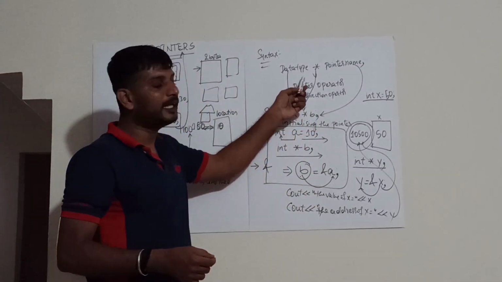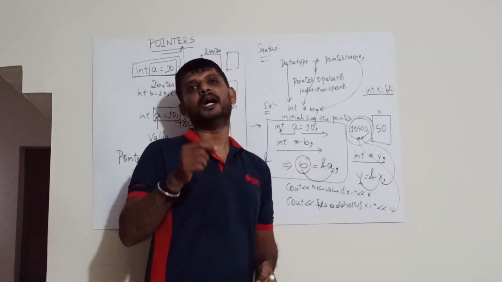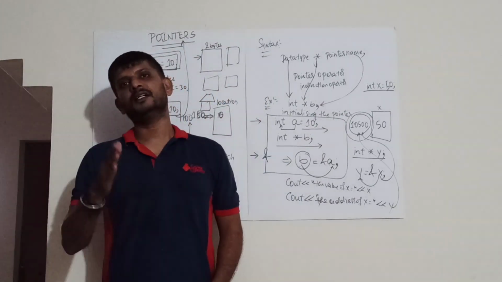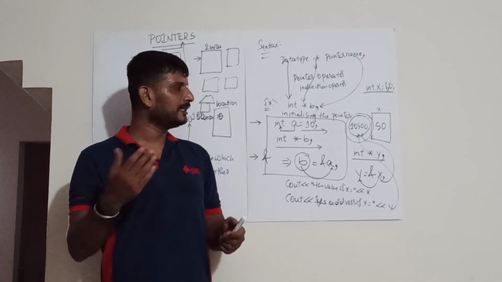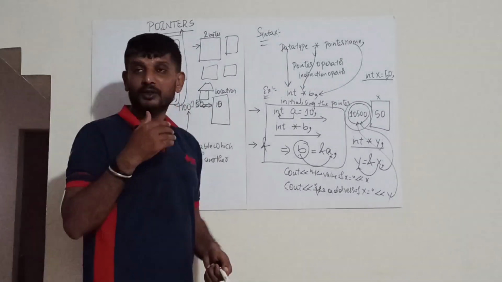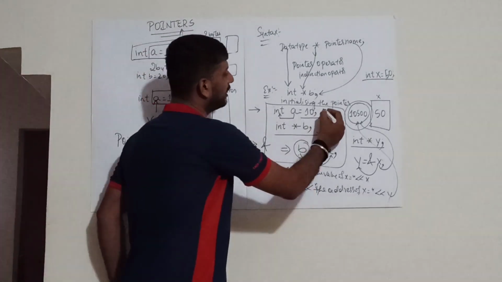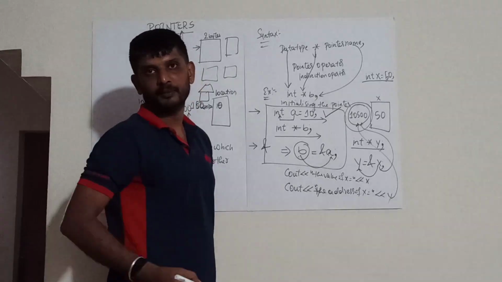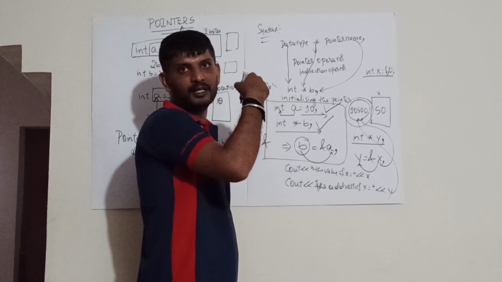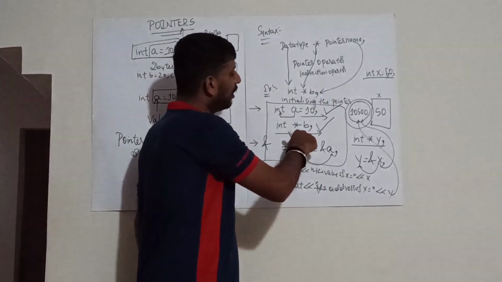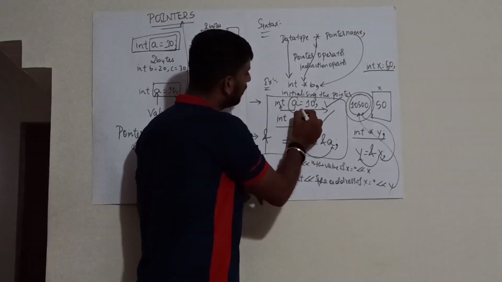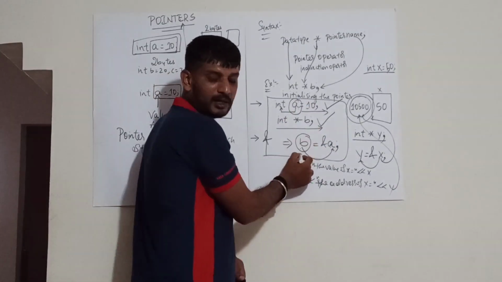Whenever you are declaring a pointer, you will be making use of an operator that is called the pointer operator, which is also called the indirection operator. The next thing is regarding the initialization of pointers. Whenever you want to initialize the pointer, you require three steps. Firstly, declare a variable. Once after that, declare a pointer. Once after that, you have to assign the address of the variable to the pointer.